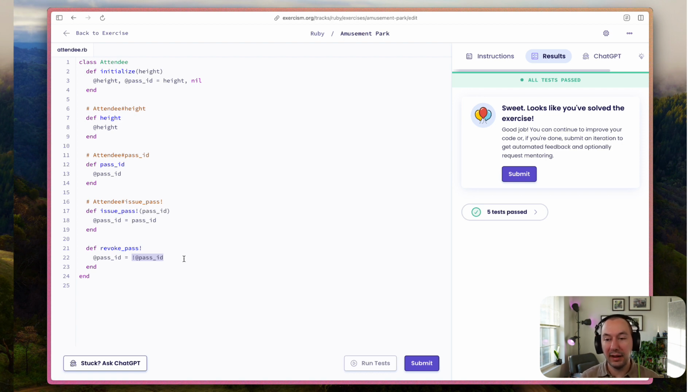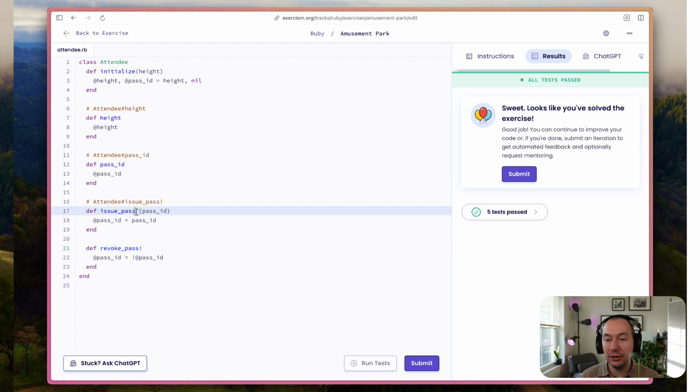So if pass ID, which would be a positive number in this scenario, is a truthy statement, we're checking that it's not truthy, or we're making it not truthy. So it is truthy, so we're doing the inverse of that, so it's not truthy. This is part of why you would never do something like this. But the point is, this carries meaning, it changes something.